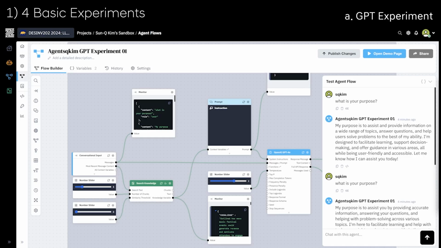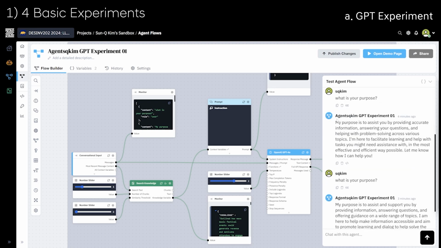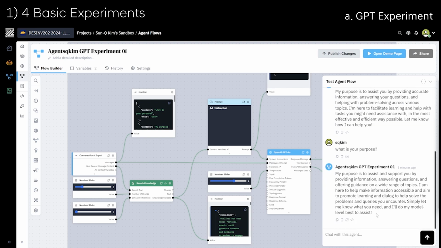First, I asked a question to the GPT model. I asked a basic question of what is your purpose? And it gave a pretty basic generic answer with no specifications. And I realized that adjusting the temperature from 0.5 to 1.5 and to 2, it gives a slightly more detailed answer. Here it's when the temperature is 0, when the temperature is 1.5, and when the temperature is 2.0. And it gets a little more detailed.